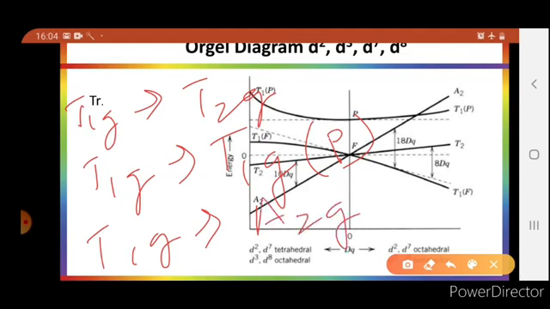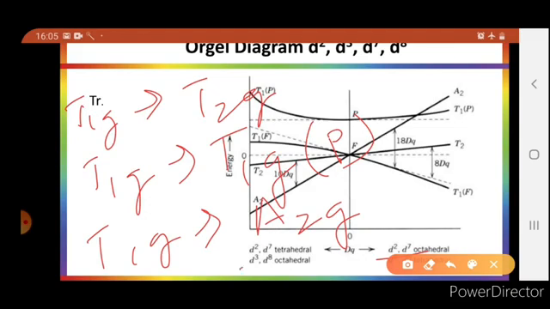These three absorptions will occur in case of d2, and d2 is similar to d7. So d2 and d7 will have three absorption bands, and it may be possible that only two absorption bands are observed in visible region, so the spectrum will consist of only two bands rather than three. The third will appear in UV region.